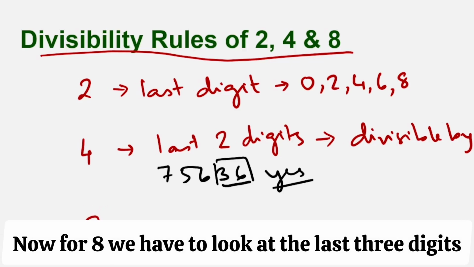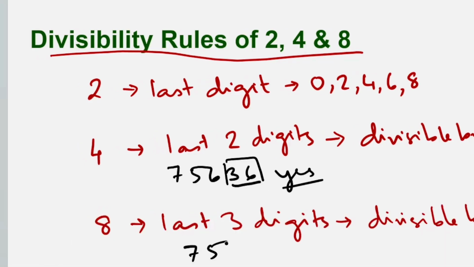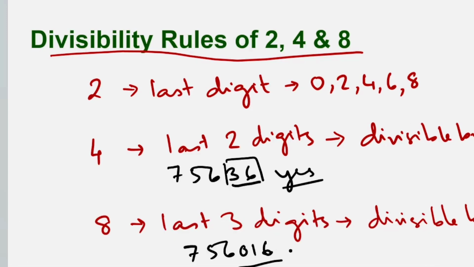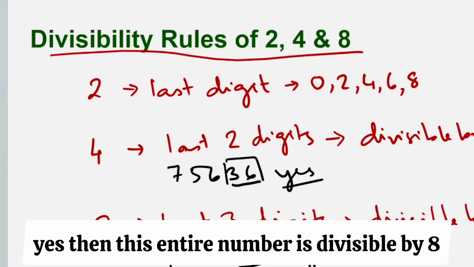Now for 8, we have to look at the last 3 digits. So if this number was 756016, we will look at the last 3 digits. Is 016 or 16 divisible by 8? Yes. Then this entire number is divisible by 8.